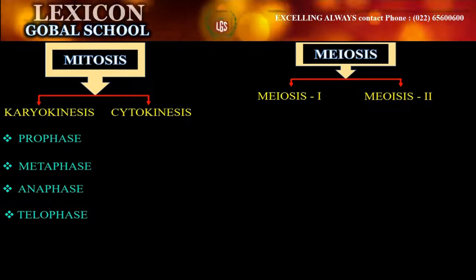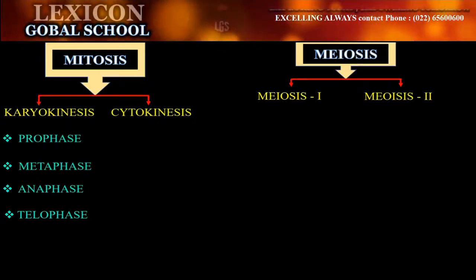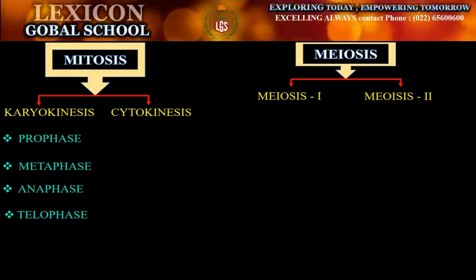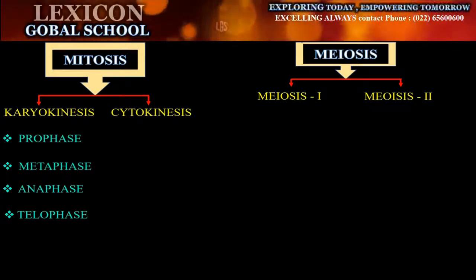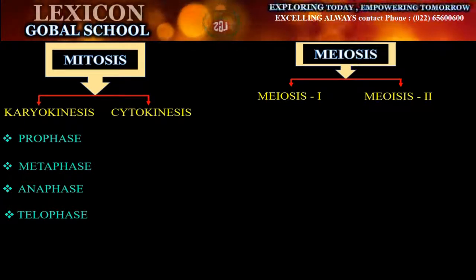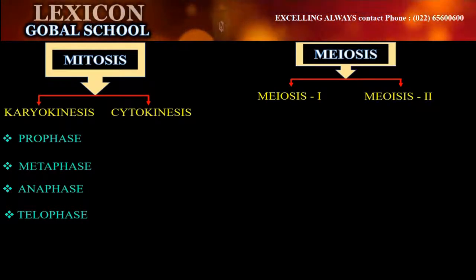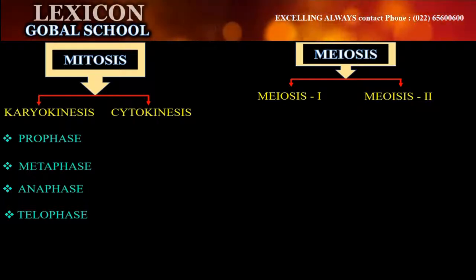The 4 daughter cells formed after completion of meiosis are genetically recombined and not exactly alike. They do not resemble each other genetically, and they are also not exactly similar to their parent cell.